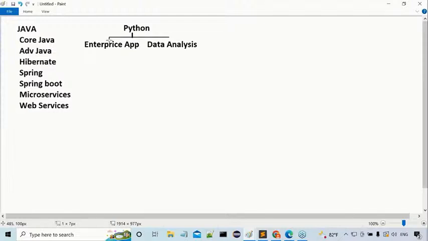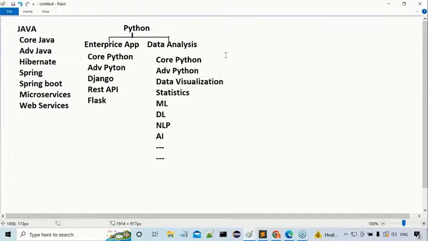Understand, guys, what I'm telling you now? So here at enterprise application level, core Python, advanced Python, Django, REST API, and Flask. At the data analysis side, what we are having there: core Python, advanced Python, data visualization tools, statistics, machine learning, deep learning, NLP, AI, and so on and so on. Different, so many. Some of them I have written here. Other technologies are also available under data science. Understand my point clearly? Okay, good.